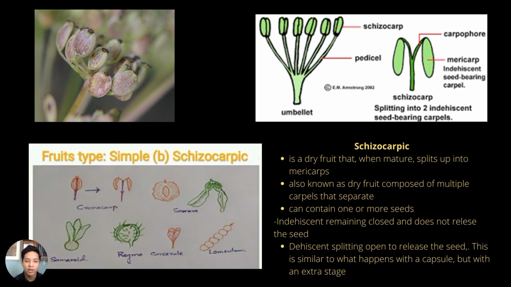Dehiscent, it's splitting open to release the seed. This is similar to what happens with a capsule, but with an extra stage. We have schizocarp types, which are cremocarp, lomentum, samaroid, regma, and the others.